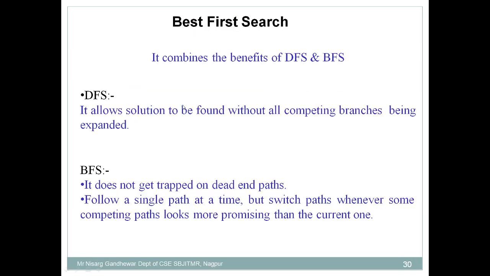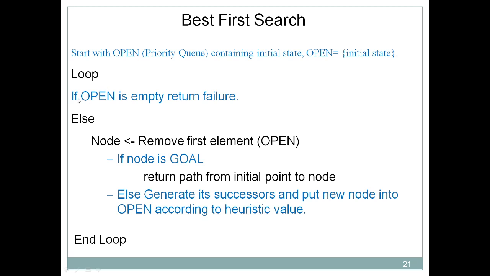Then we consider the loop. First of all, we check whether open is empty. If so, we have to return a failure. If there is no state present in the priority queue, that means failure, and you have to exit with failure. Else, you need to remove the first element from open.